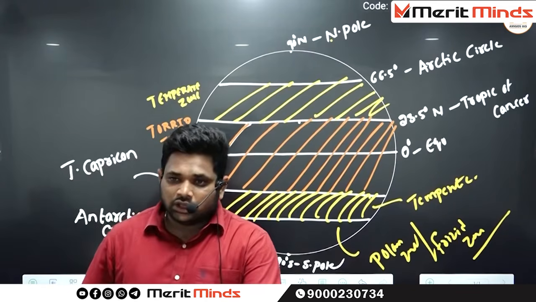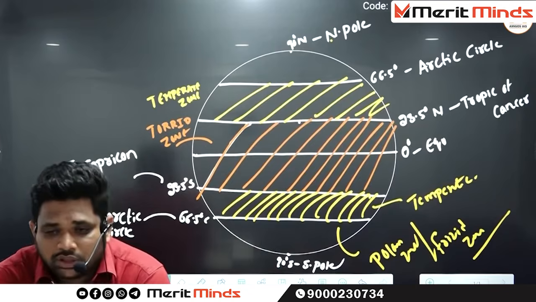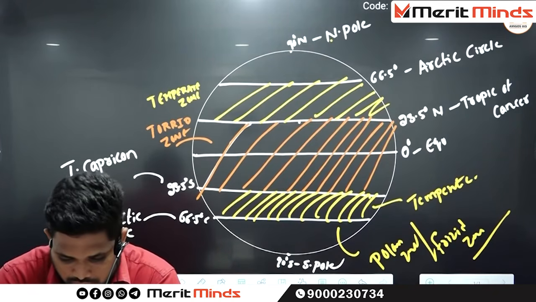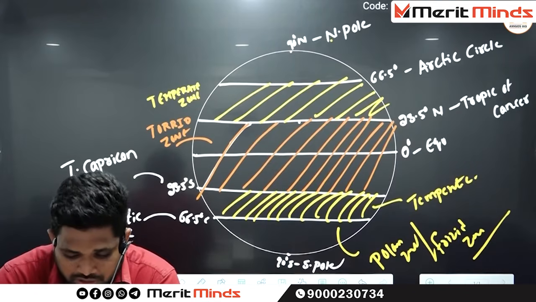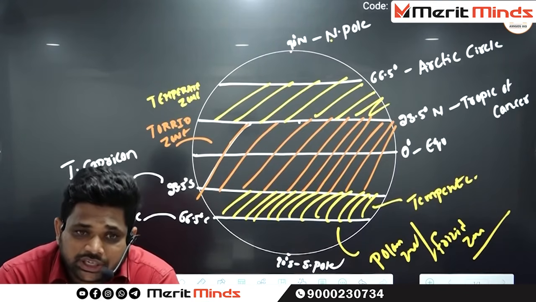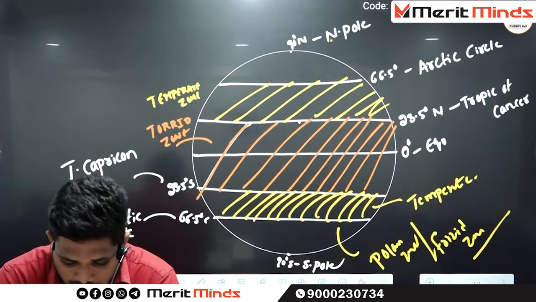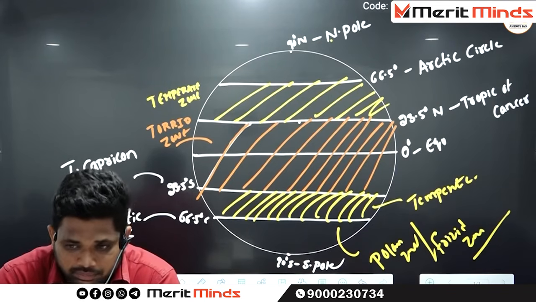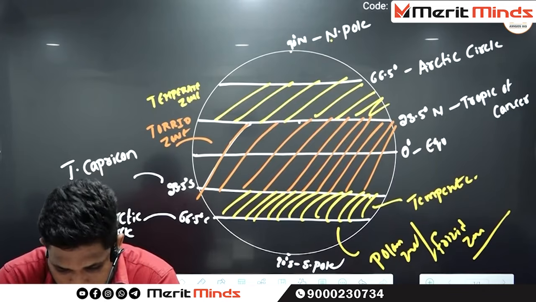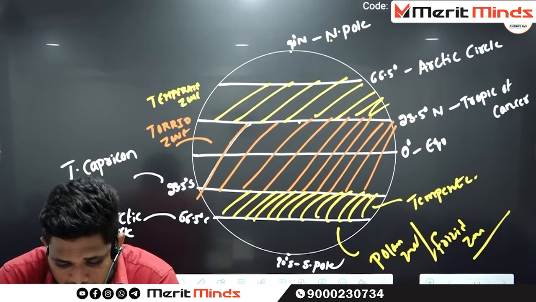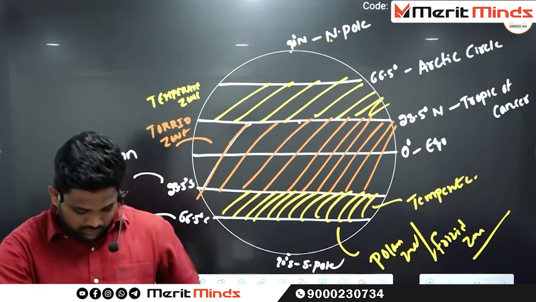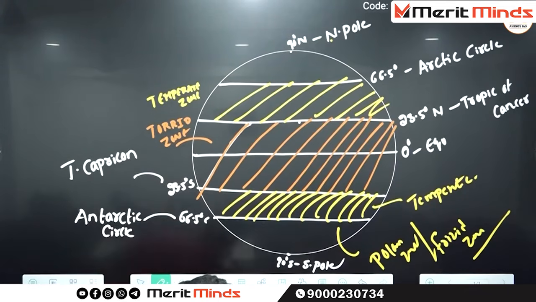Tropical or torrid zone. The first point: it is the zone which is extending from Tropic of Cancer to Tropic of Capricorn.